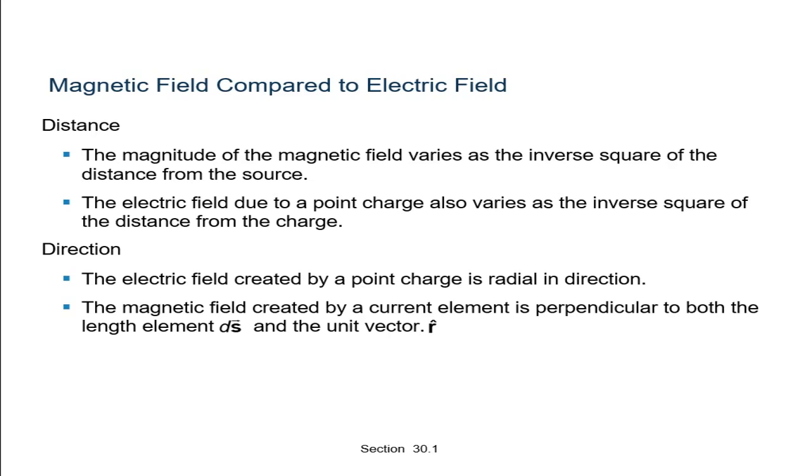The electric field due to a point charge also varies as the inverse square of the distance from the charge. In direction, the electric field created by a point charge is radial. The magnetic field created by a current element is perpendicular to both the length element ds and the unit vector r.